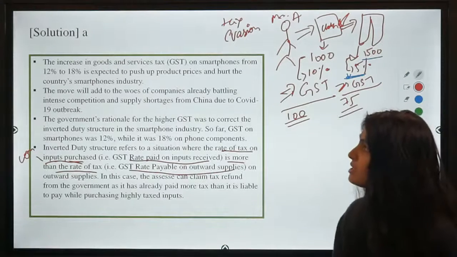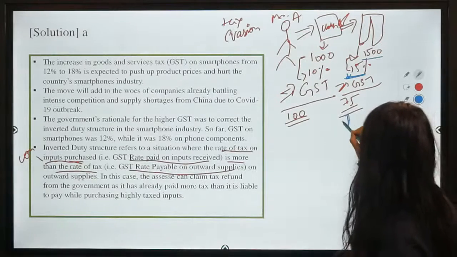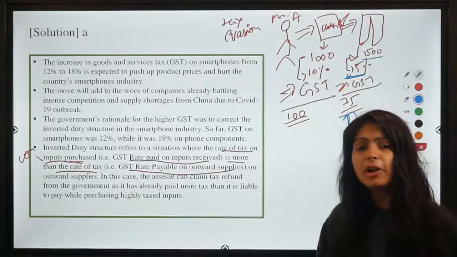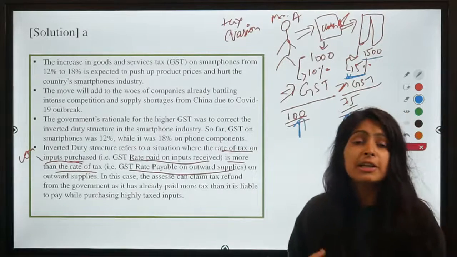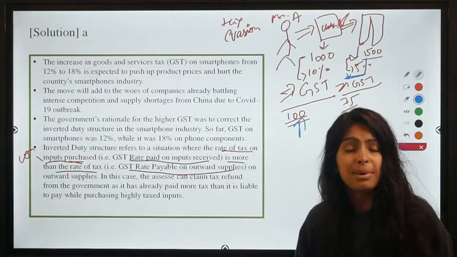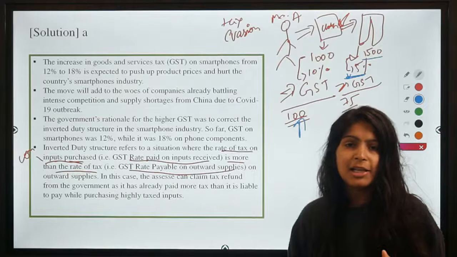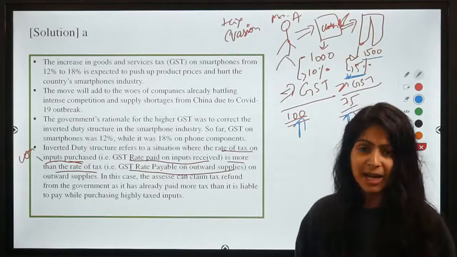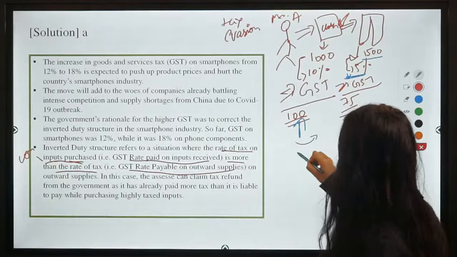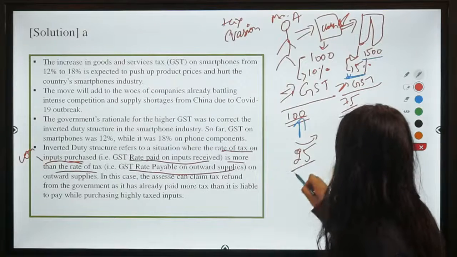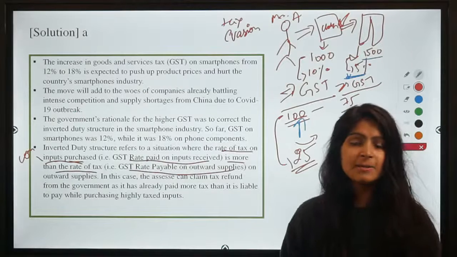So now you can see he is liable to pay rupees 75 to the government, but he has already paid rupees 100 to the government, right? So he has already paid more than what he should pay to the government for the amount which he is liable. So now he is liable to get a refund from government of the difference, that is rupees 25. 100 minus 75 is 25.